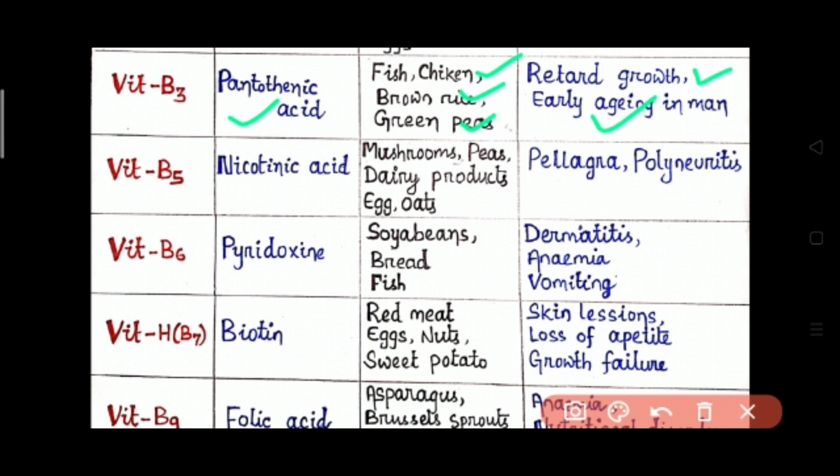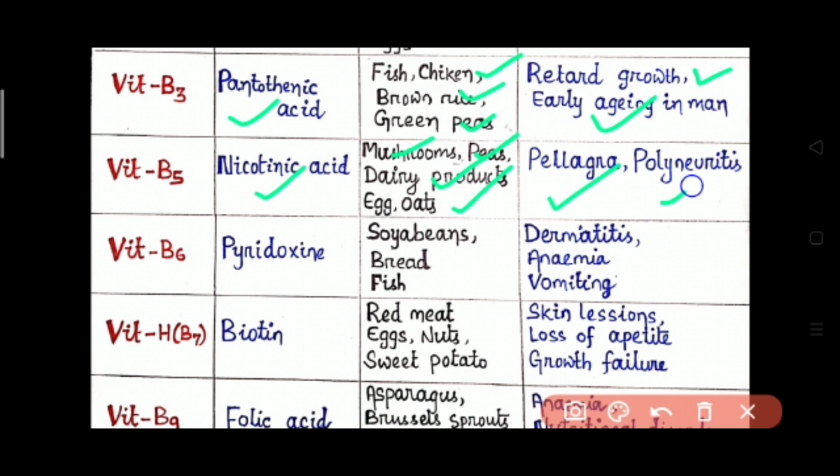Then vitamin B5. The chemical name is nicotinic acid and the sources are mushrooms, peas, dairy products, egg, oats, etc. The diseases that are caused due to the deficiency of vitamin B5 are pellagra, polyneuritis, etc.